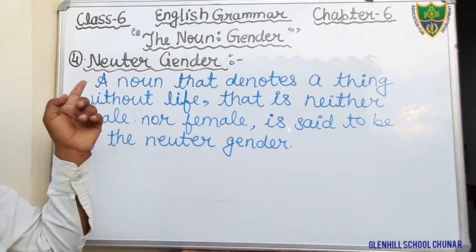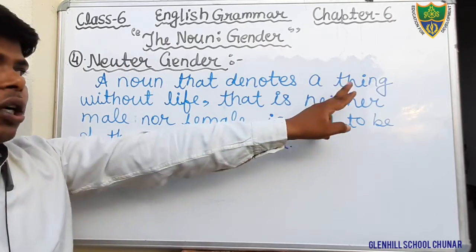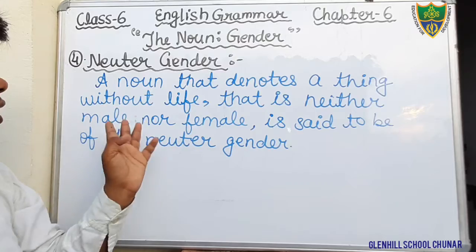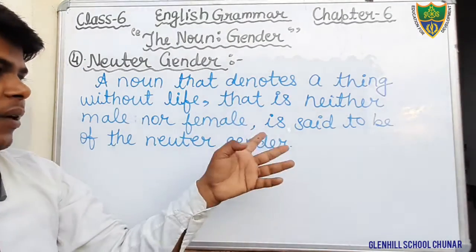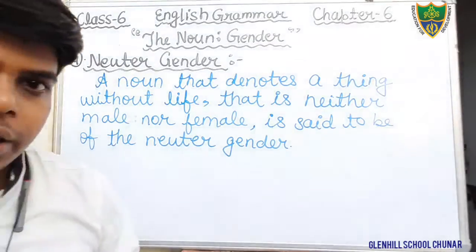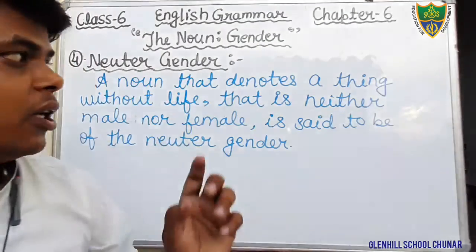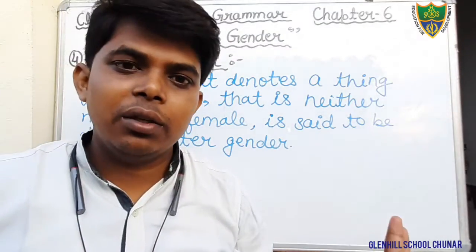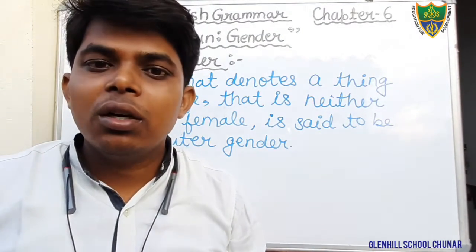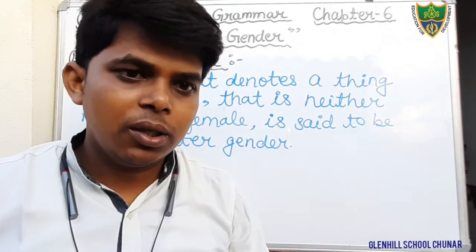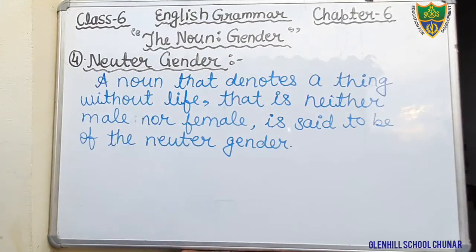Okay, so keep in your mind, a noun that denotes a thing without life, that is neither male nor female, it is said to be of the neuter gender. Okay students, I hope that you all have understood what is neuter gender. That is lifeless thing. It is not male nor female, neither male nor female. Okay, so just see the example.